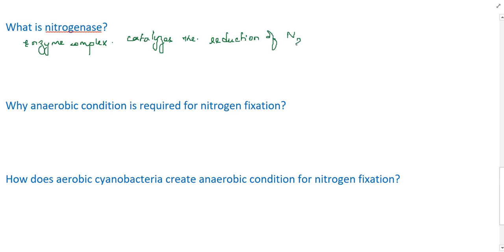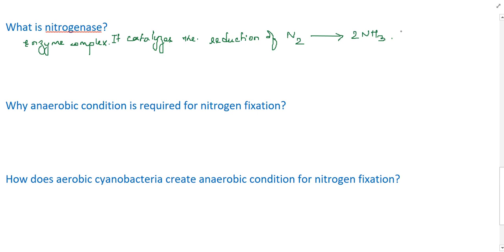Molecular nitrogen or dinitrogen to ammonia. This is a balanced equation. So what does nitrogenase do? It catalyzes the reduction of molecular nitrogen to ammonia. Now, in this reaction, what happens? This reaction is coupled to the reduction of two protons to H2.